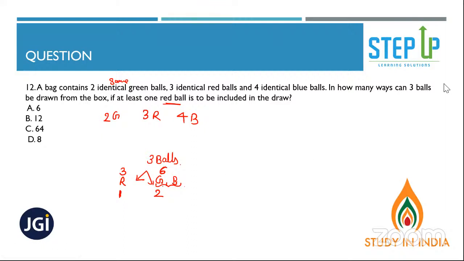No, Binay, not that one. You can do it directly. You need 2 balls, for sure. At least one red ball is to be included in the draw. Correct. So it could be red, or it could be any other green or blue balls. So it could be one red ball and the other 2 balls from green or blue.